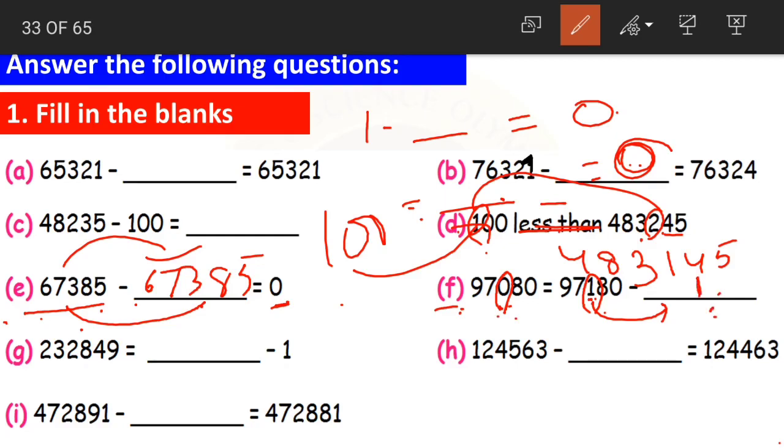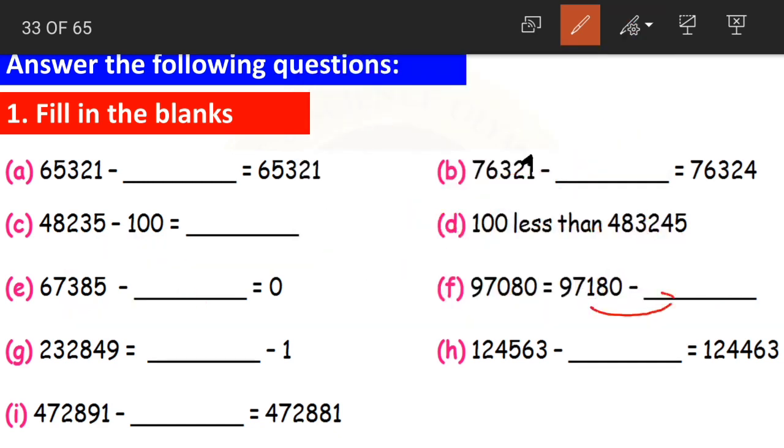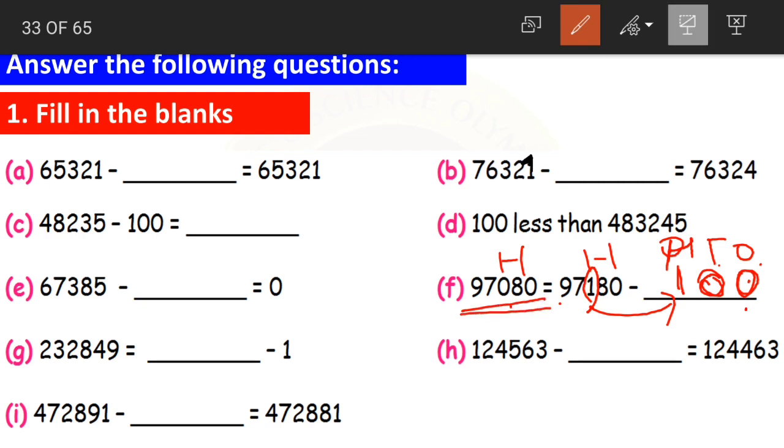And can I write only 1 here? No, I cannot write only 1. If I write simply 1, what will happen? This 1 will be in the ones place. But in the question, 1 is in the hundreds place. The change has come in the hundreds place. So this 1 should be in the hundreds place. Now what about ones and tens place? We will fill it with zeros. Yes, 97,180, when we subtract 100 from it, the answer will be 97,080. Clear children? Moving on to question number G.